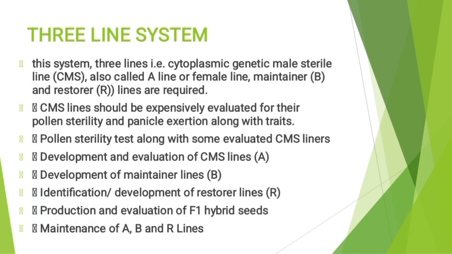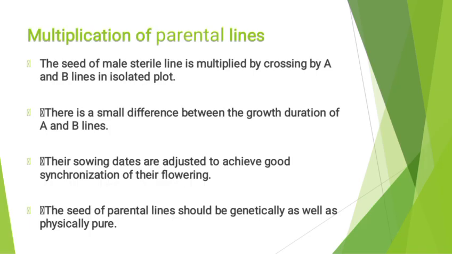Three line system. In this system, three lines are required: first, the cytoplasmic genetic male sterile line, also called the A line or female line, the maintainer line B, and the restorer line R. CMS lines should be extensively evaluated for their pollen sterility and panicle exertion along with other traits. Pollen sterility test along with some evaluated CMS lines. Development and evaluation of CMS line. Development of maintainer line B. Identification and development of restorer lines R. Production and evaluation of F1 hybrid seeds. Maintenance of ABR line.